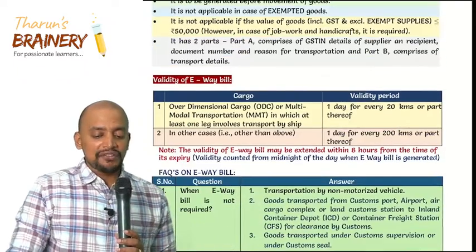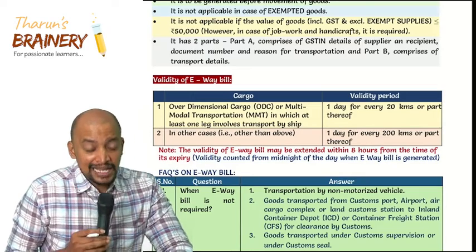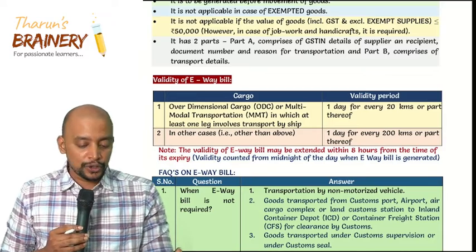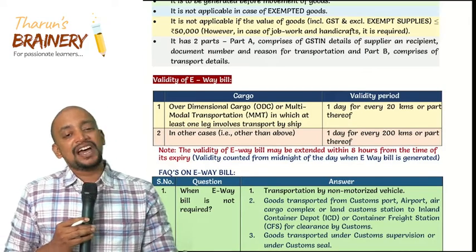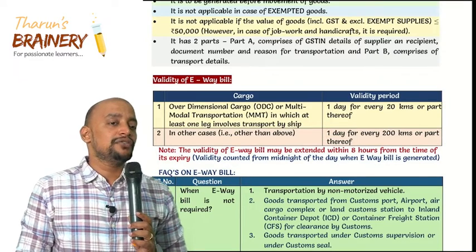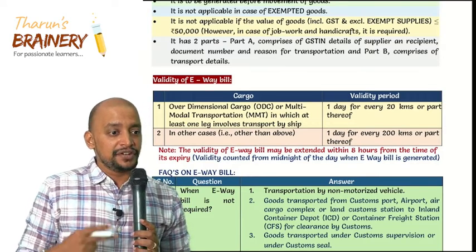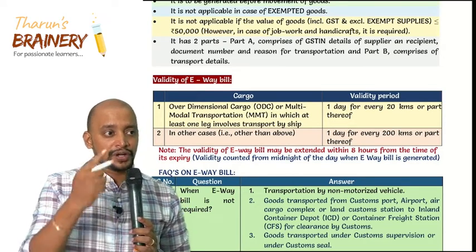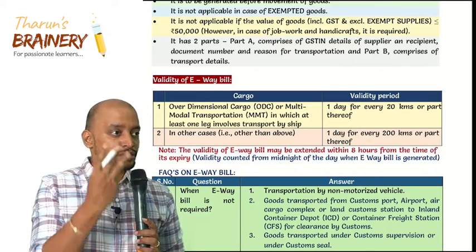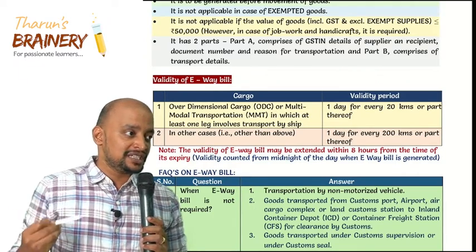Now, what is the validity of E-way bill? Once the E-way bill is generated, it has a validity: every 200 kilometers or part thereof is counted as 1 day. For example, if the distance is 480 kilometers, the validity will be taken as 3 days. For every 200 kilometers, 1 day: first 200, 1 day; next 200, 1 day; remaining part thereof also 1 day. So 3 days is the validity, which means the delivery should be completed within those 3 days.